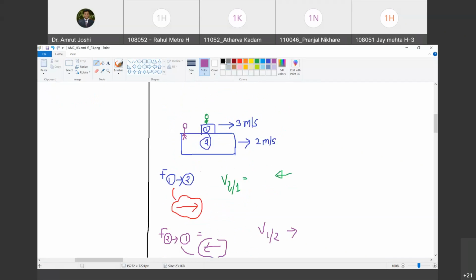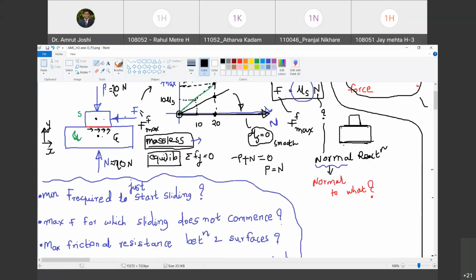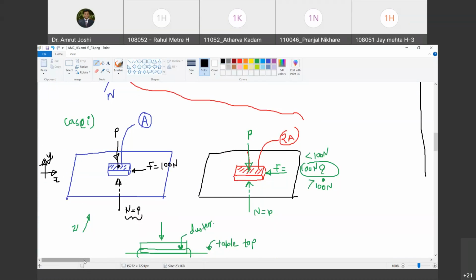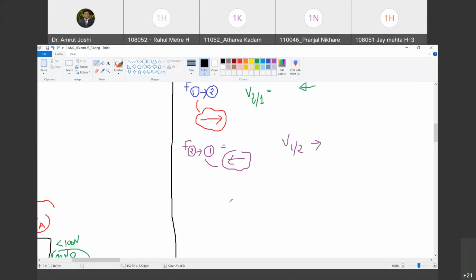Okay. Now the third case, which is the important case for this experiment, is where there is no relative motion. There is no motion, therefore mu s is going to be in the picture. Are you with me? Yes. How do we do it? Because there is no motion now, but there is impending motion. Are you with me?